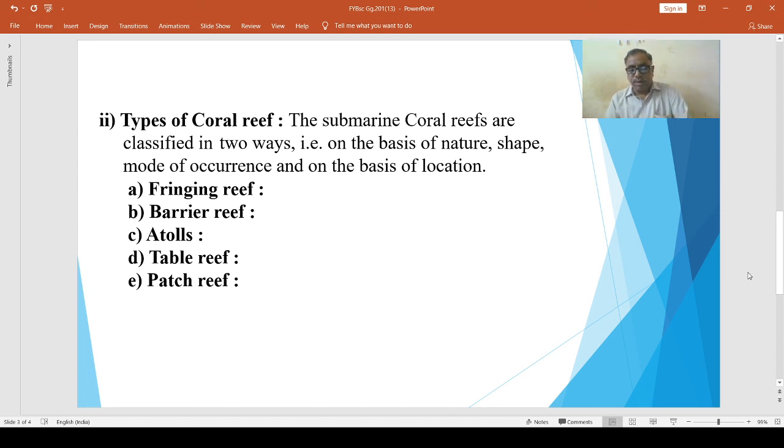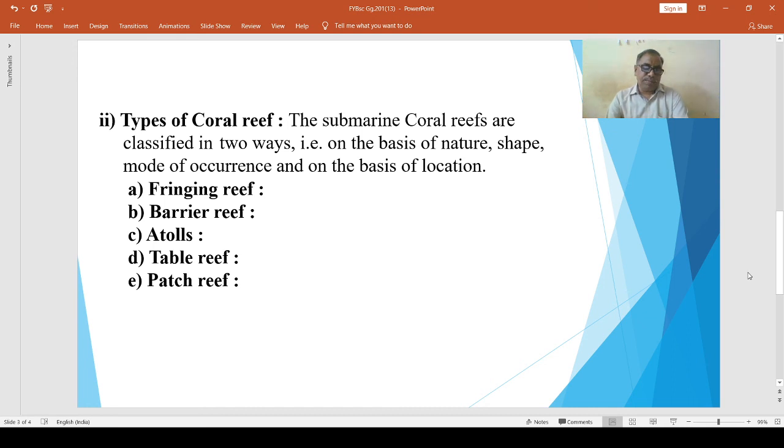This reef is located between 9° to 22° south latitudes. It is the largest coral reef, in the Queensland province of Australia.